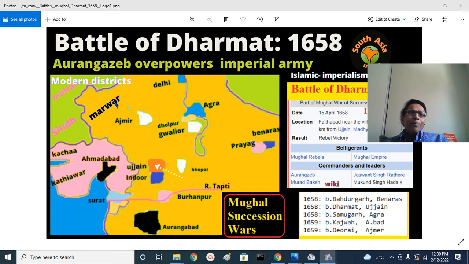This is the Marwar region, that is Jodhpur, Jaisalmer, Barmer, Jalore, Sirohi, all those regions. Raja Jaswant Singh, the ruler of Marwar, Jodhpur, is also involved. So I have shown his area. Ajmer is here. The battle was fought near Indore district to Ujjain district. The Narmada River, Reva, will be here.